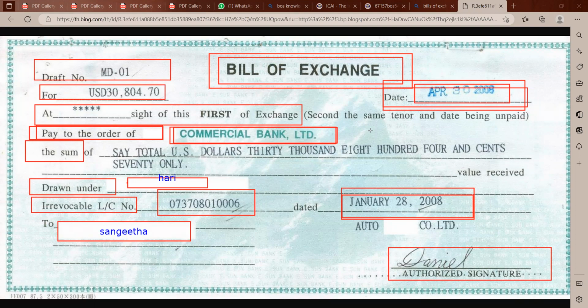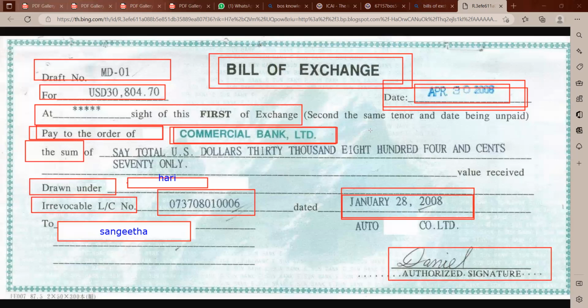Right now, you need money. The 3,000 Sangeeta has to bear, because I will pay 1 lakh to the bank after 45 days. But it's an expense to the person who discounted. Discounted means the one who gave it to the bank. That is called discounting. Right now, a 1 lakh rupee bill will become 97,000 rupees, discounted: 1 lakh minus 3,000. So the 3,000 is an expense to the person who gave it to the banker and received the money.